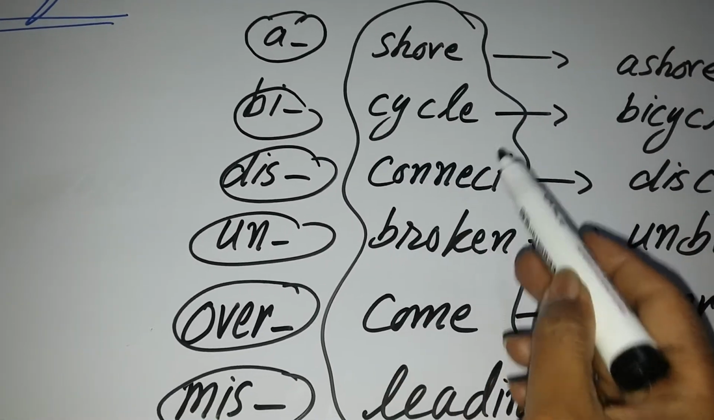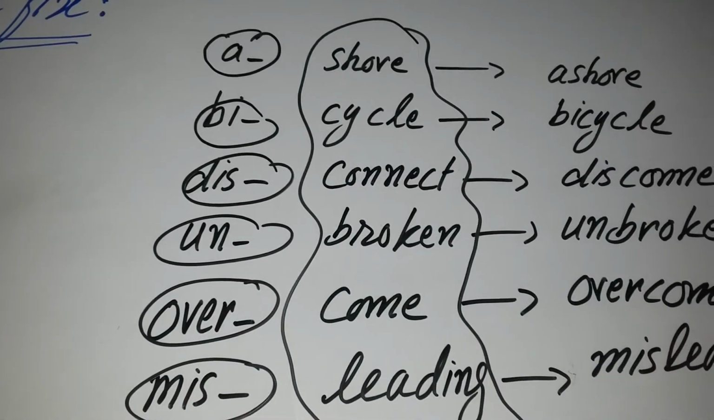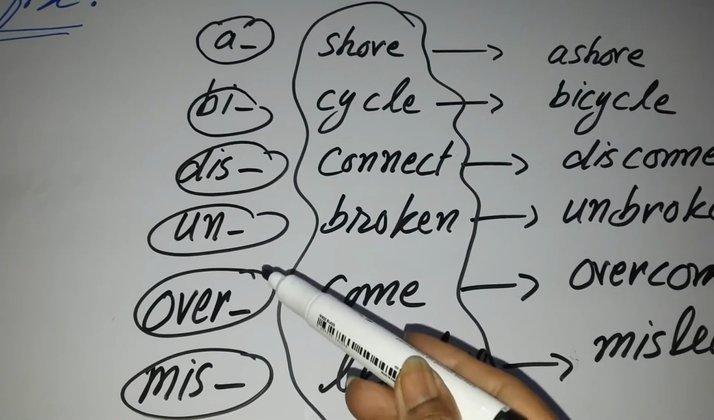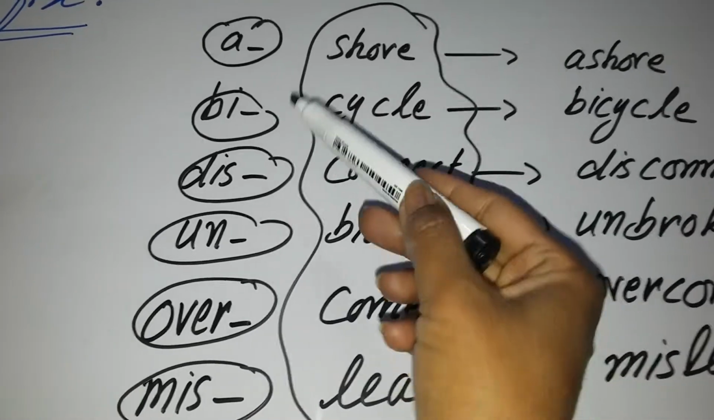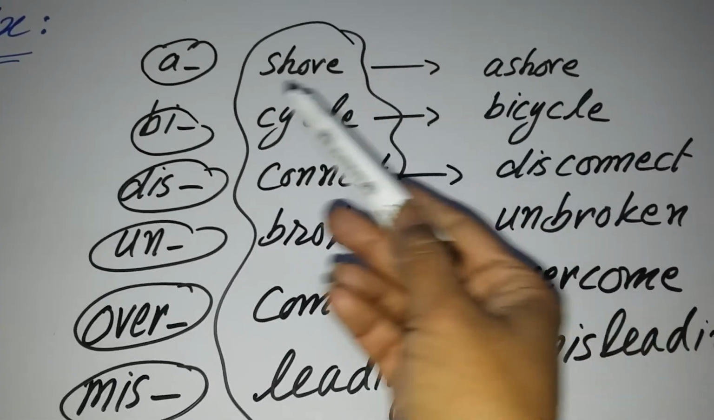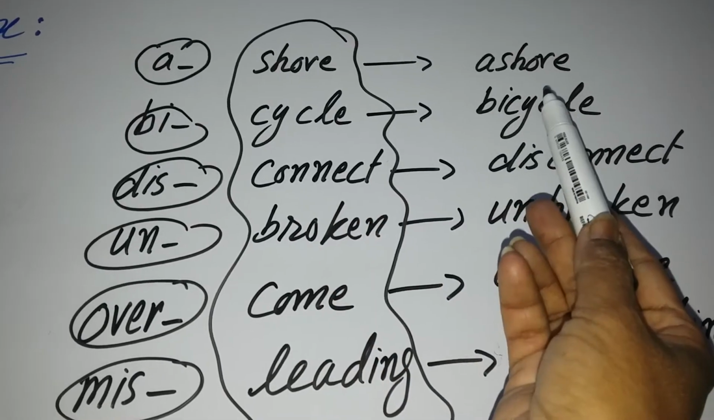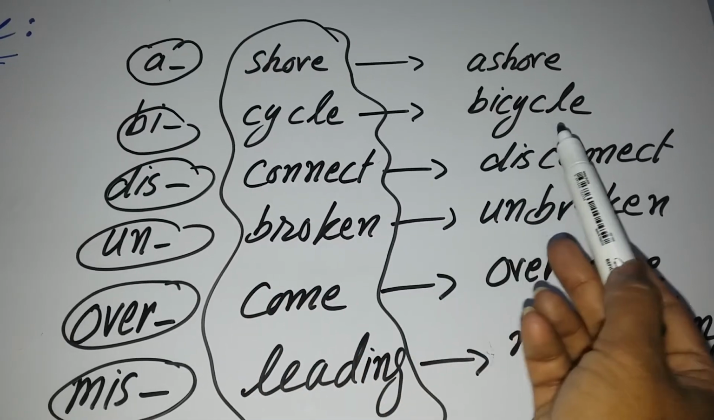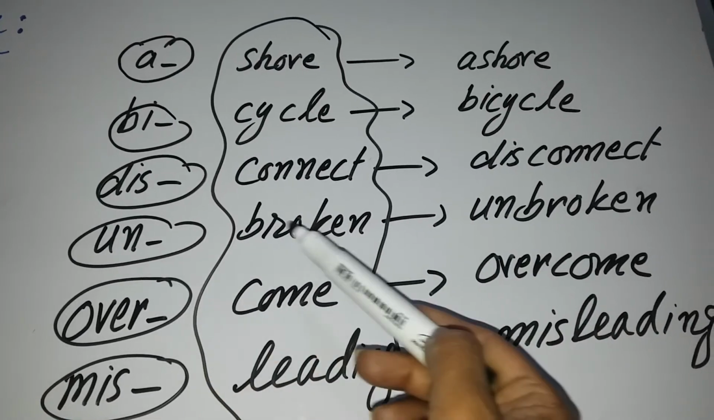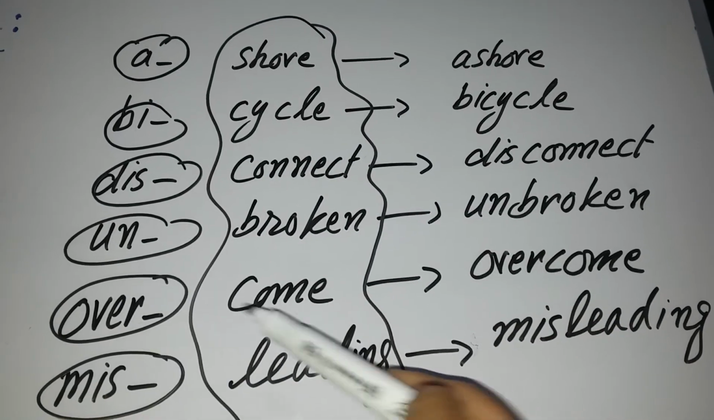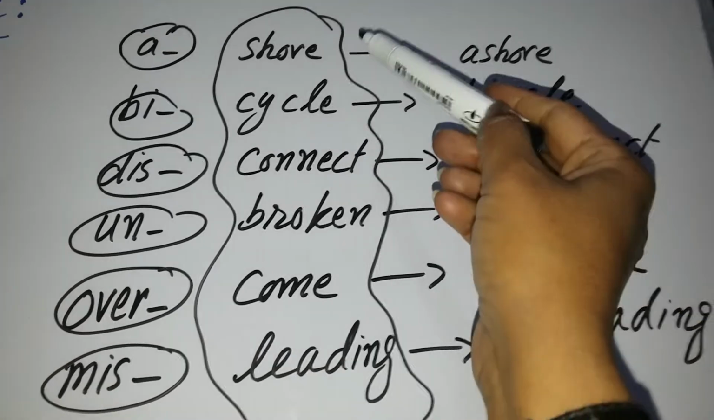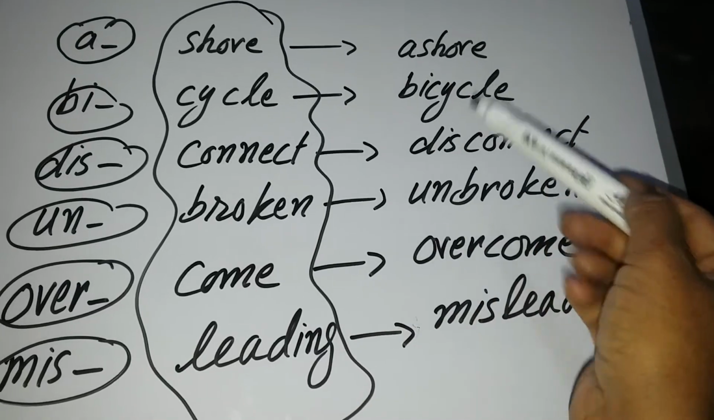Sure, cycle, connect, broken, come and leading. And these are all prefixes: a, by, dis, un, over and mis. Now we have put all these prefixes before the base words and we have created new words. A plus sure, assure. By plus cycle, bicycle. Dis plus connect, disconnect. Unbroken. Overcome. Misleading. Now the meanings of these words are different from these words.